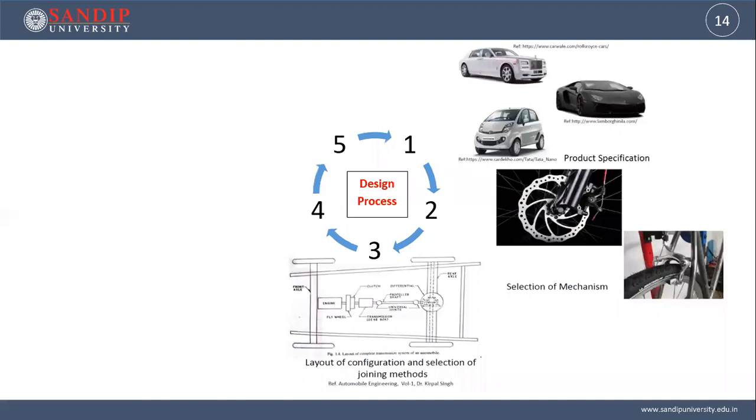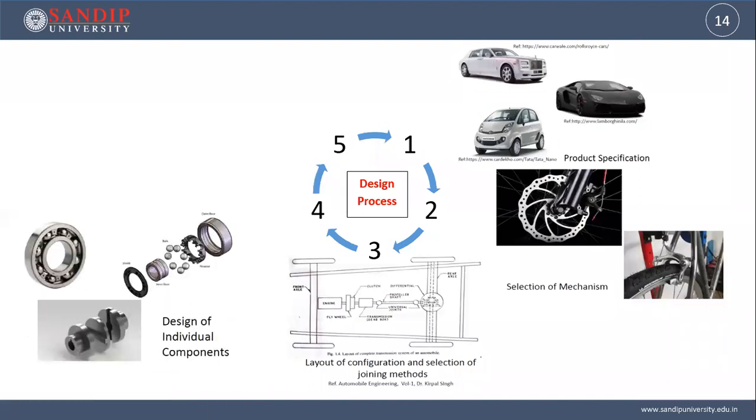So this is how the flow will be. A detailed layout of the configuration using the various selected mechanisms, how they will be connected, and how the power, force, or flow will be transmitted. All these things you put on the sketch. Once it is done, you have the entire system in front of you, and the components needed to run it are known.